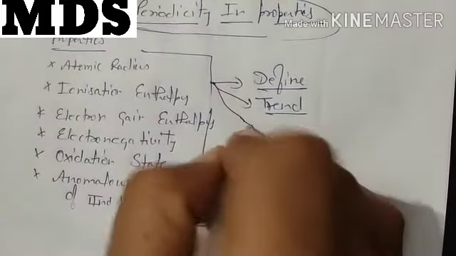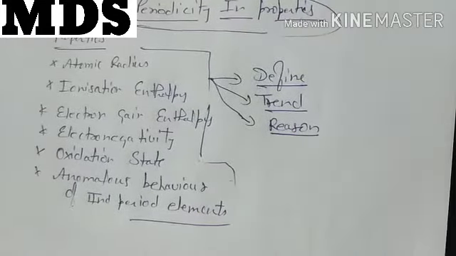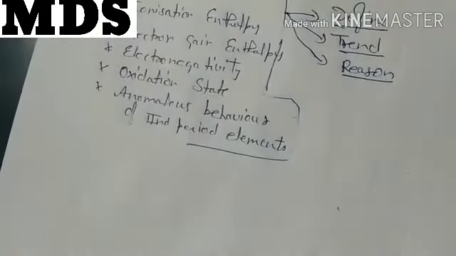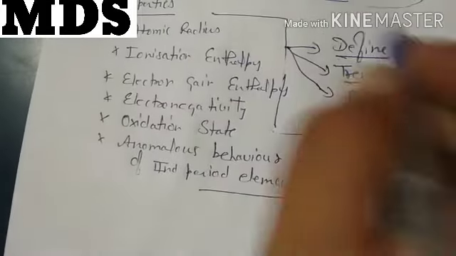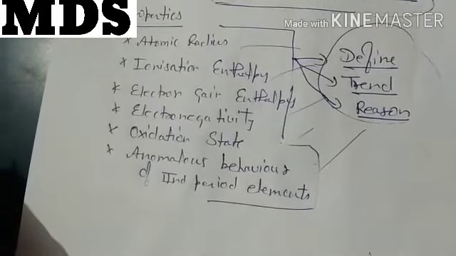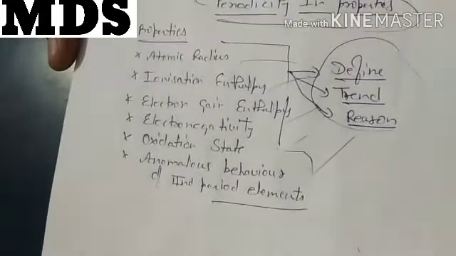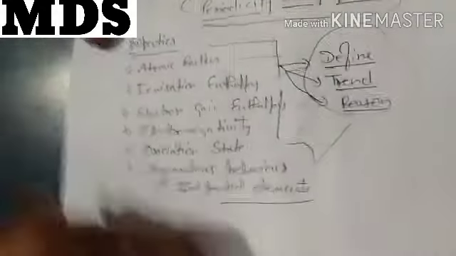Then, whatever the trend is, you have to give the reason for that trend, that why they are showing such behavior. So these three things about each and every property we need to discuss. This is the summarization of the second part of this chapter. Okay, now let's start with the first one.